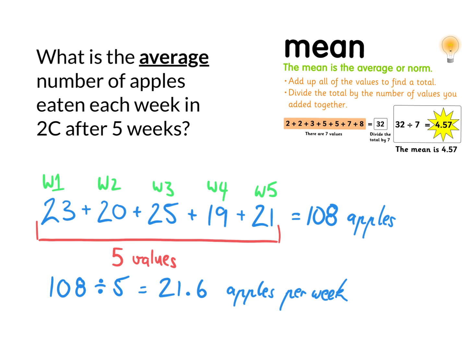Let's work through another example. So we're trying to find the average. What is the average number of apples eaten each week in 2C after 5 weeks? We can see in week 1, 2, 3, 4, and 5. In week 1 there are 23 apples eaten. In week 2 there's 20. In week 3, 25. In week 4, 19. In week 5, 21. So in 5 weeks there's 108 apples that are eaten. If we divide 108 apples by 5 weeks, we can see that on average there are 21.6 apples eaten per week.